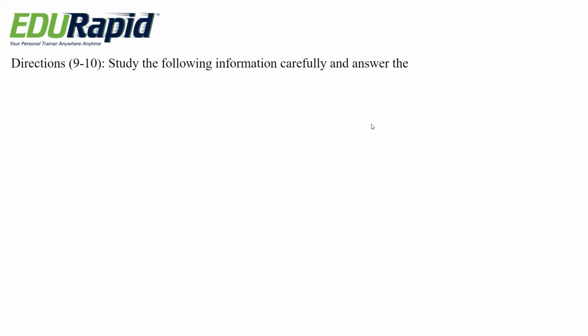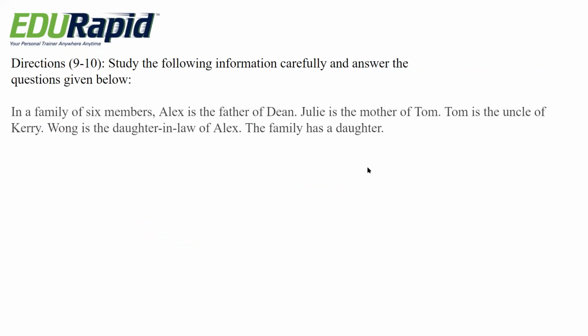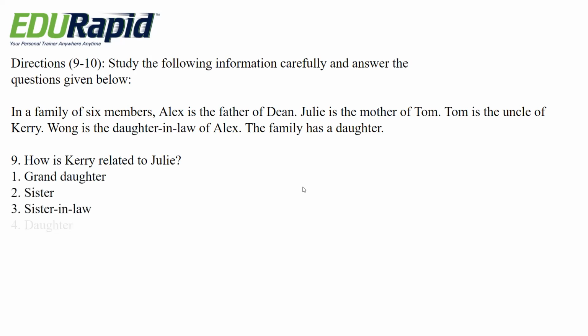Next question, study the following information carefully and answer the questions given below. For questions 9 and 10, this condition is the same. In a family of 6 members, Alex is the father of Dean, Julie is the mother of Tom, Tom is the uncle of Kerry, Wong is the daughter-in-law of Alex. The family has a daughter. How is Kerry related to Julie? Options are granddaughter, sister, sister-in-law, daughter, mother.